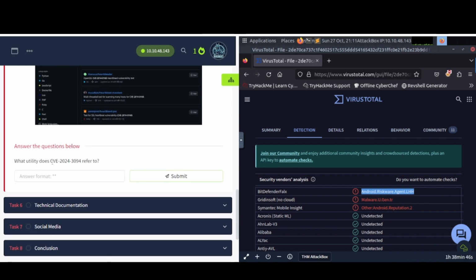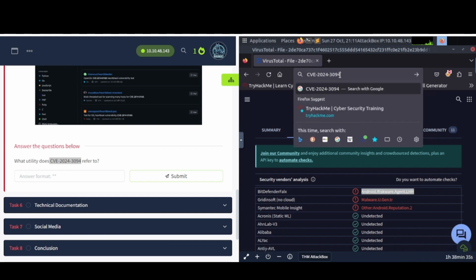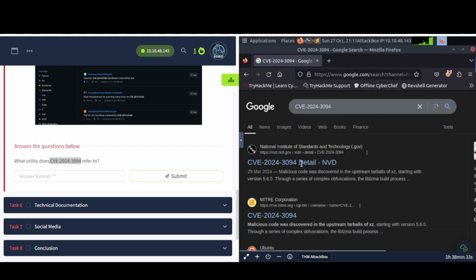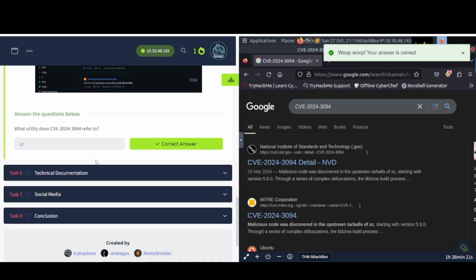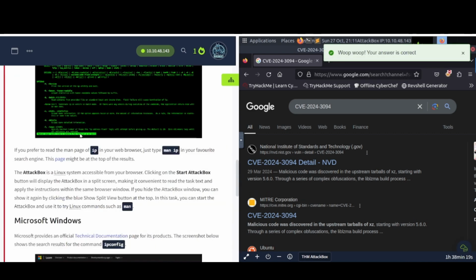What utility does CVE-2024-3094 refer to? All right, so let's go ahead and search for that. All right, now you could just put this in Google as well, right? So let's just do that real quick. CVE 2024, and see it popped up the NVD stuff here and the MITRE stuff down here. Now, what utility does this refer to? And it says tarballs of XZ, so that looks like that's going to be the answer here. Awesome.